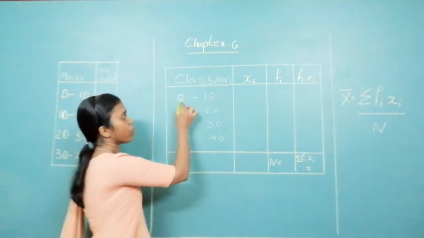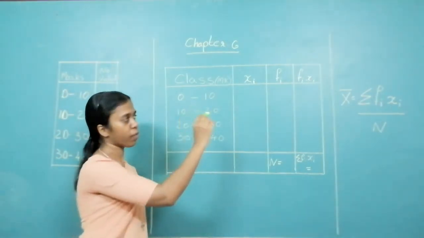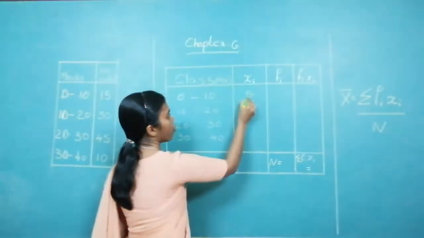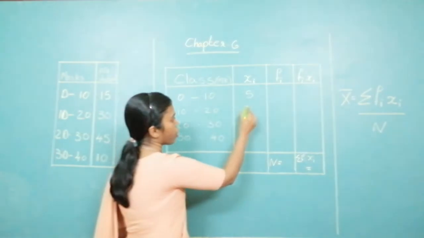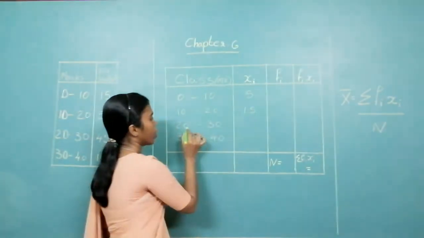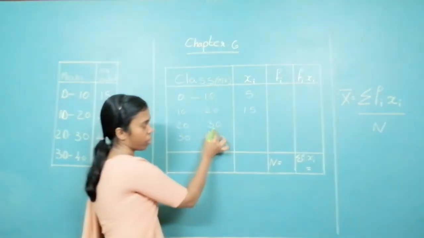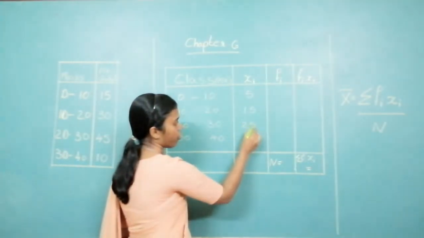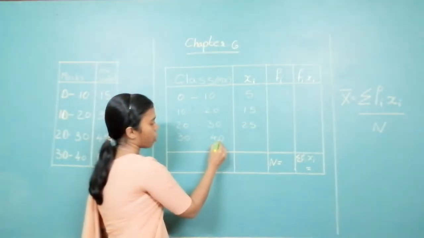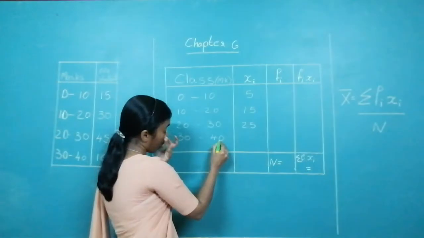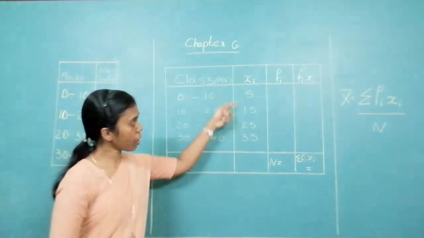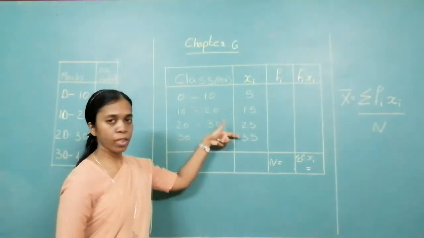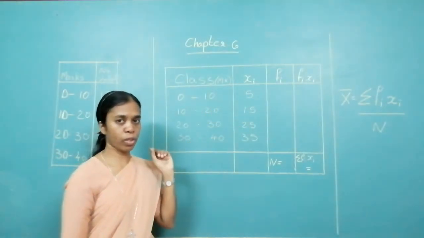So, 0 plus 10, 10 divided by 2, what will you get? 5. 10 plus 20, 30, divided by 2, 15. 20 plus 30, 50, divided by 2, 25. 30 plus 40, 70, divided by 2, 35.